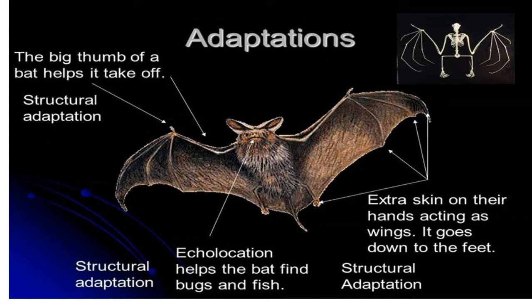Hibernation is a state of inactivity in which the body temperature drops with a lower metabolic rate during winter. Echolocation means bats give out high frequency sounds, that is ultrasonic sounds. These sounds are reflected back from its prey.